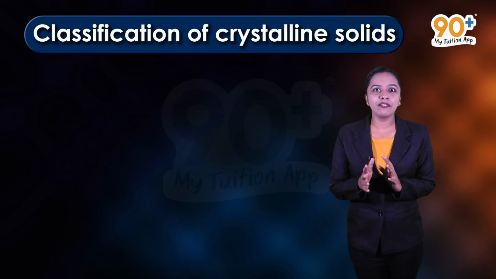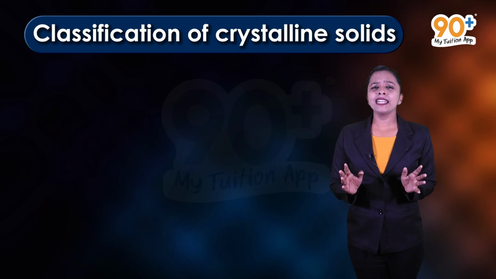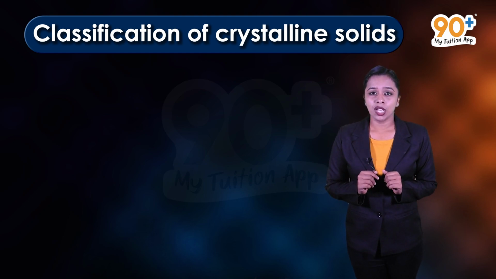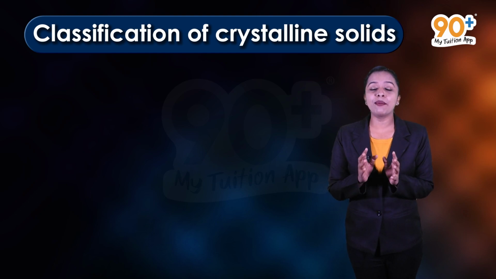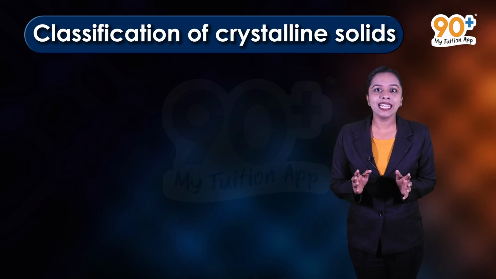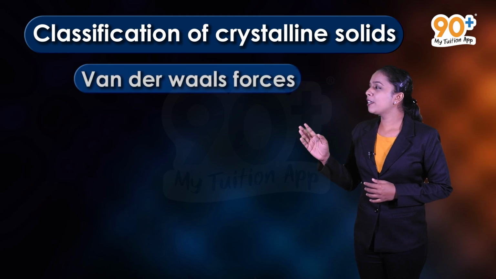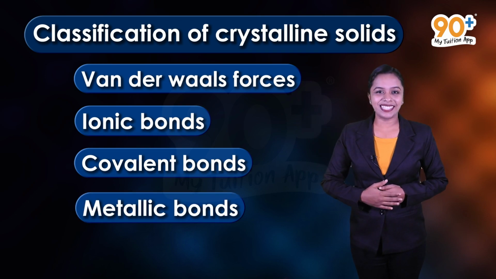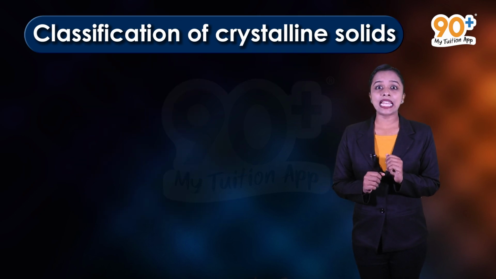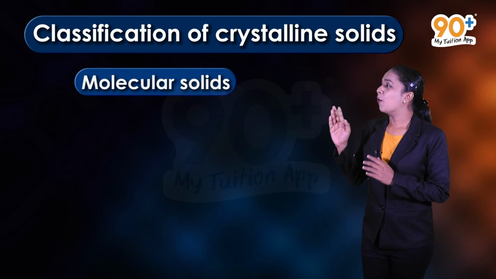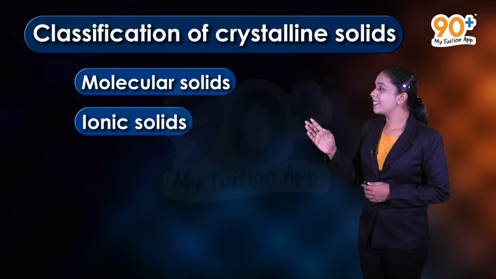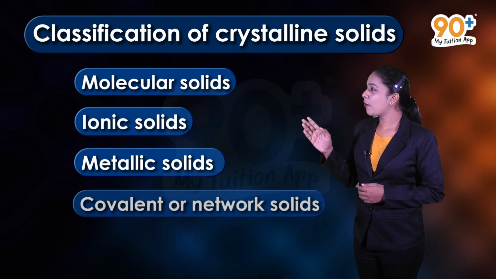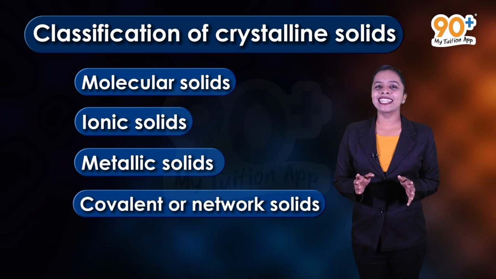Next, we will discuss the classification of crystalline solids. Crystalline solids are classified in two ways. On the basis of the nature of intermolecular forces or bonds that hold the constituent particles together, crystalline solids are classified as van der Waals forces, ionic bonds, covalent bonds and metallic bonds. Crystalline solids are again classified into four. What are they? Let's see. Molecular solids, ionic solids, metallic solids, covalent or network solids. Let's discuss them in detail.